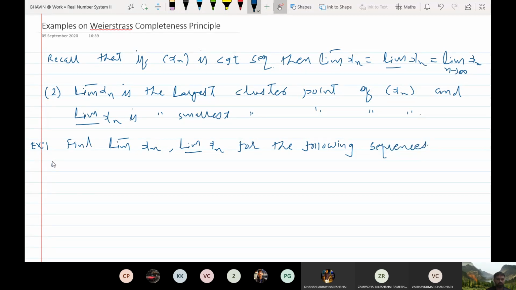So let me take the first one. xn is defined as the integer bracket of n by 5. For this sequence xn, what is its lim sup? We want to find out limit superior of the sequence.